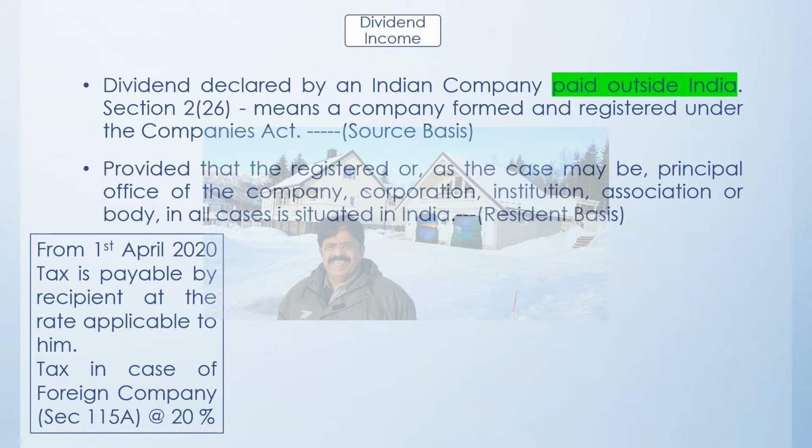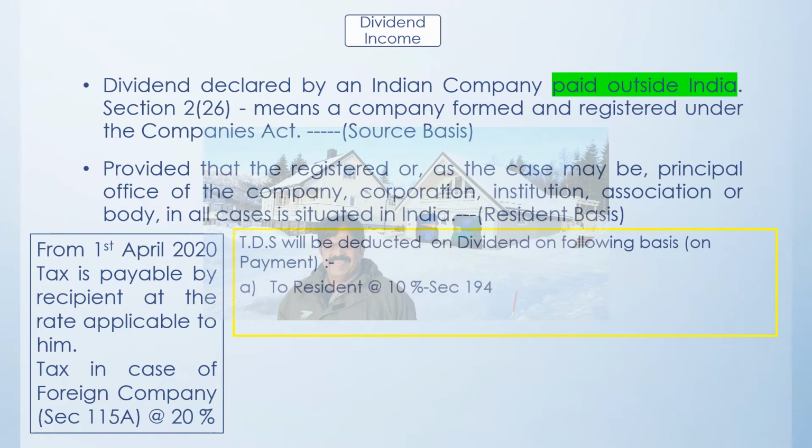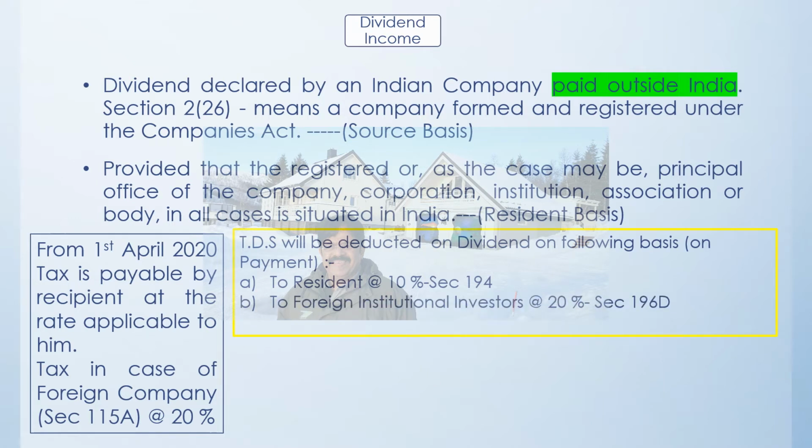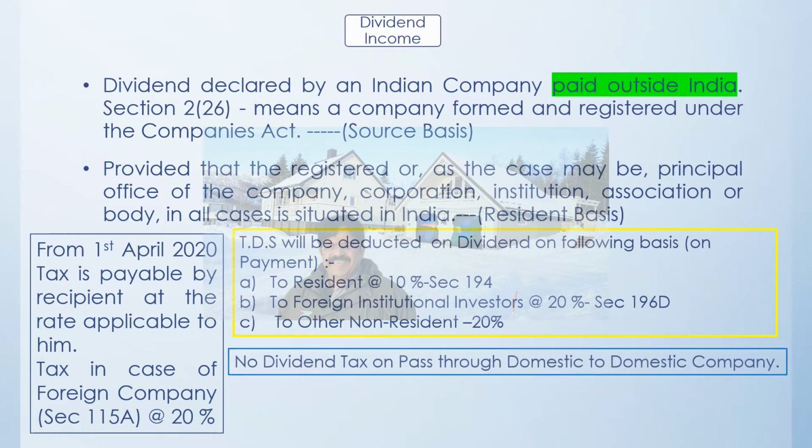That means the person who is paying a tax has to keep in mind whether he is paying the tax to any of this particular recipient. So from 1st April 20, a tax is payable by the recipient at the rate applicable to him, and that tax in the case of the foreign company at the rate of 20% has to be deducted. Then TDS will have to be deducted on the dividend on the following basis: to the residents at the rate of 10%, to the foreign institutional investor at the rate of 20% plus the surcharge, and to other residents at the rate of 20%.